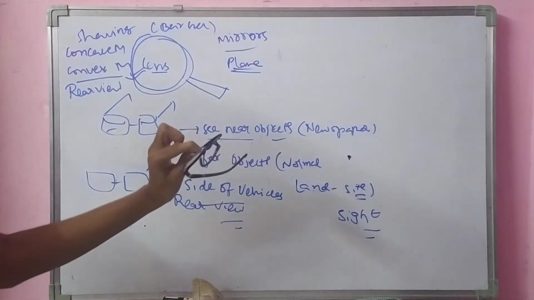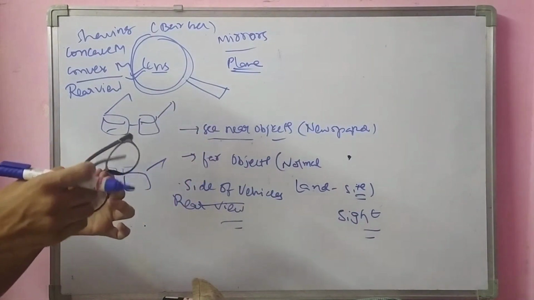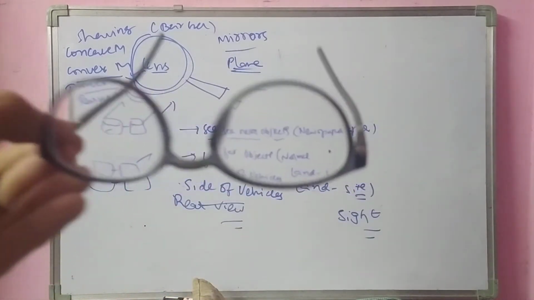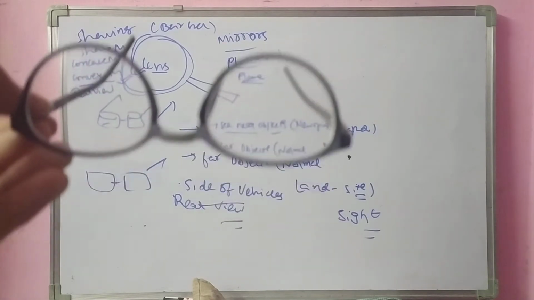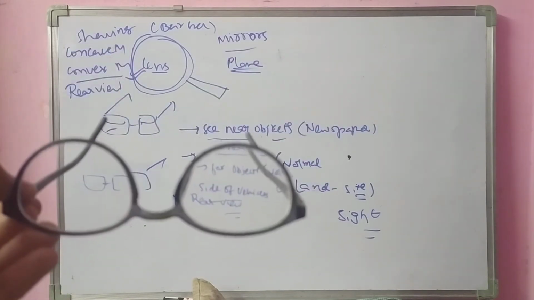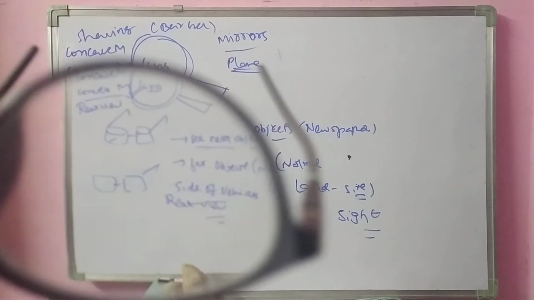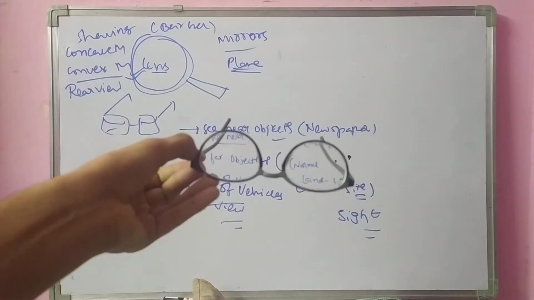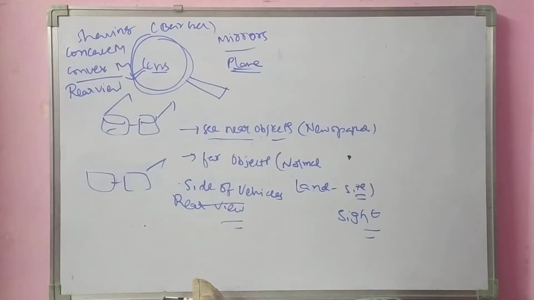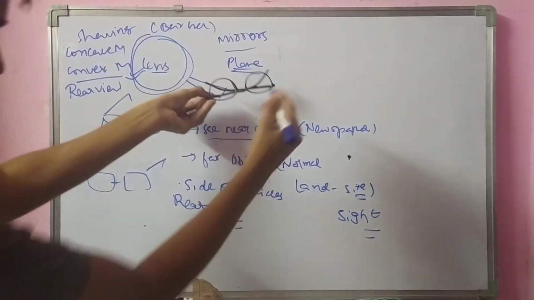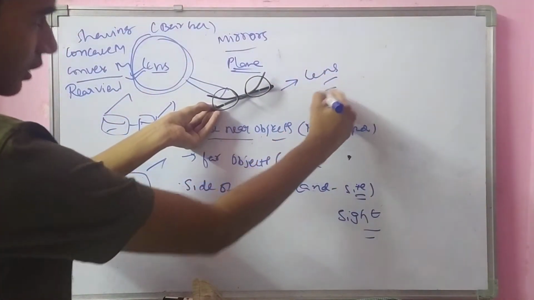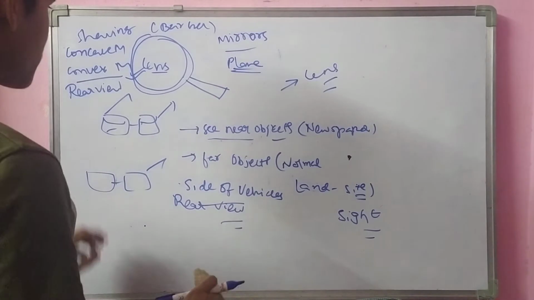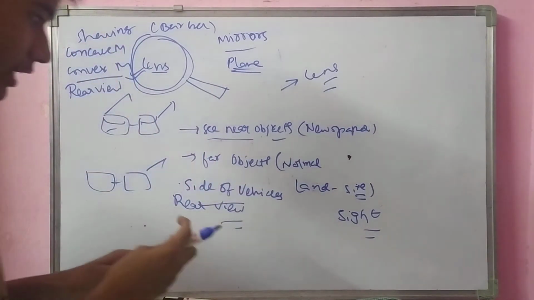These are also lenses only, no? See, these are also different types of lenses. These lenses create different types of images, right? If I keep it like this, see, it is forming different types of images. If we keep it far, another type of image. This is also a lens. In our daily life, we mostly use lenses, but different types of mirrors are used very little.